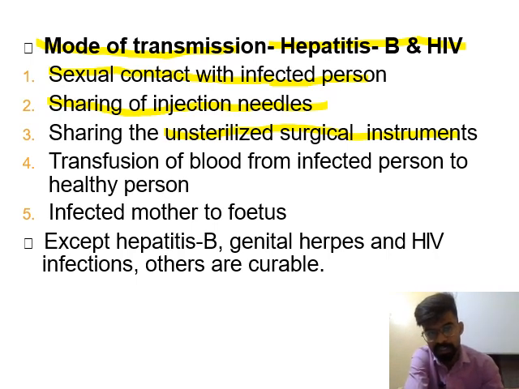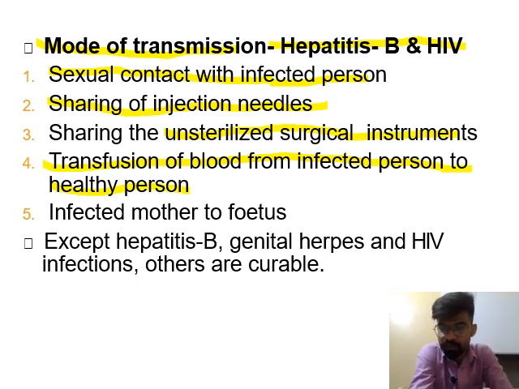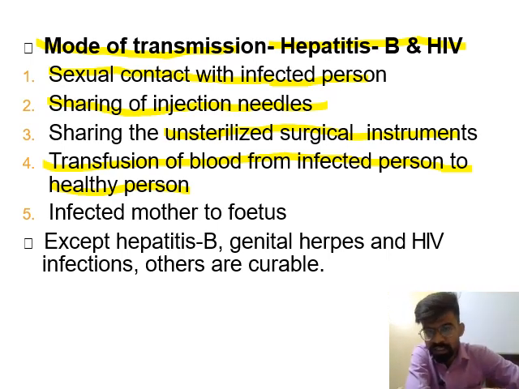The fourth point is transfusion of blood from an infected person to a healthy person. Means if the blood is transferred from an infected person, if a person has HIV or hepatitis B or any other STD, and the blood is transferred from that person to another person, then through the blood the infection may pass from the infected person to a normal healthy person.